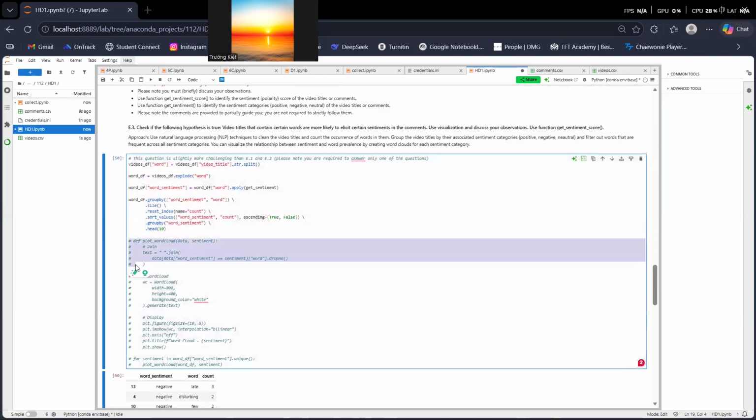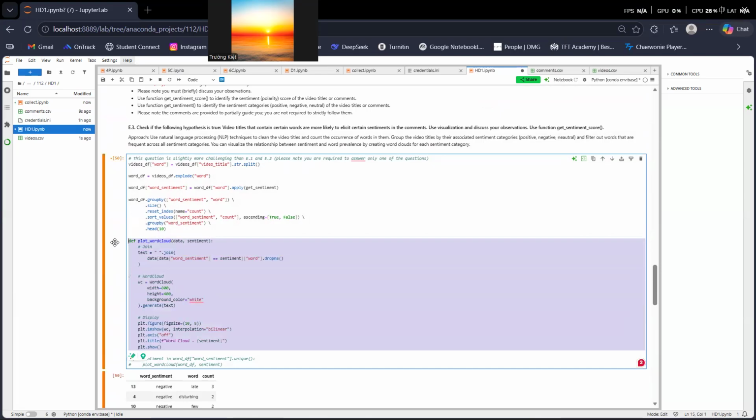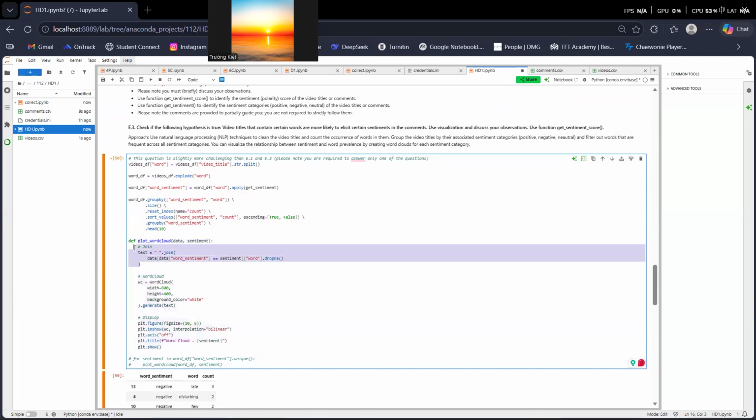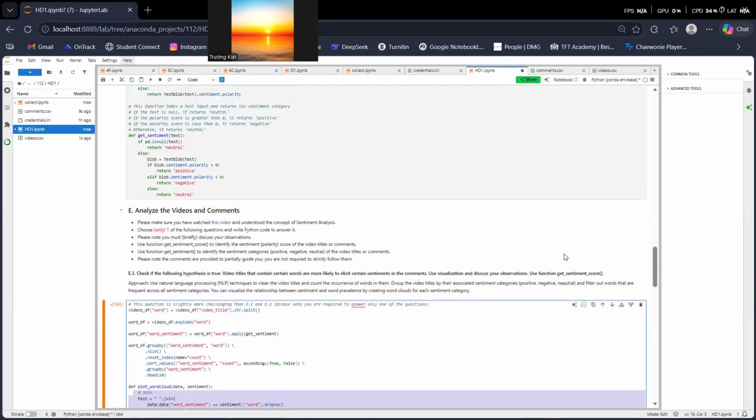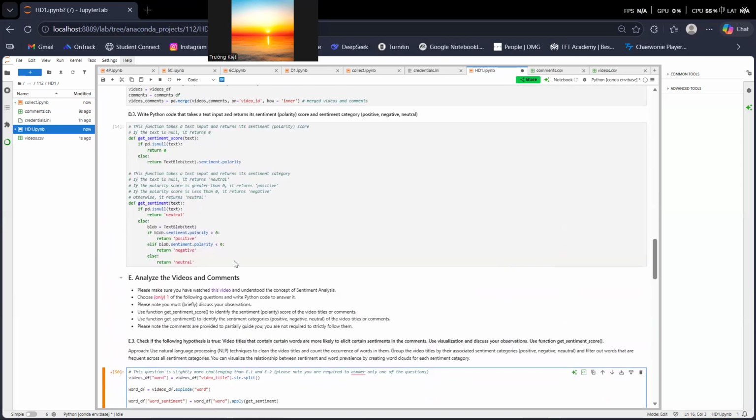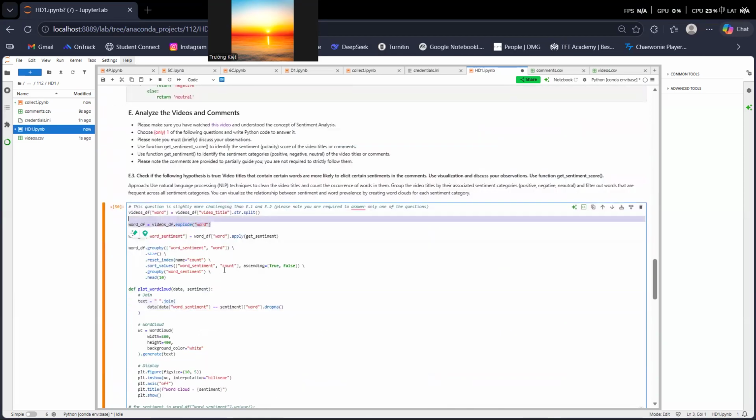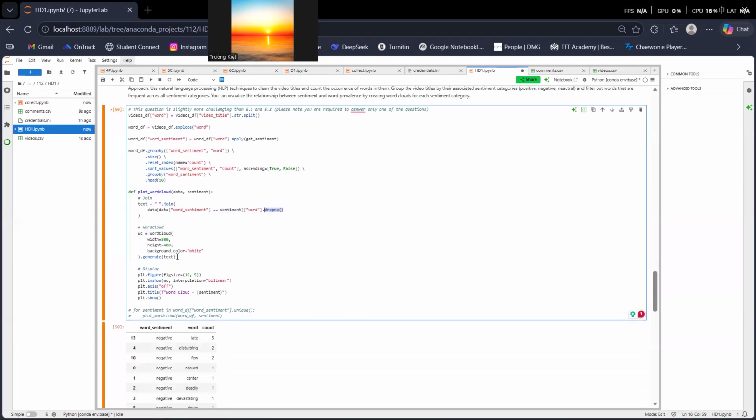So for this one, I will write the function for the word cloud. For this part, I will join all the separate words here into a single one, and then drop all the null values. This is the setting for the word cloud, and this is the word cloud display that I will run for each sentiment.